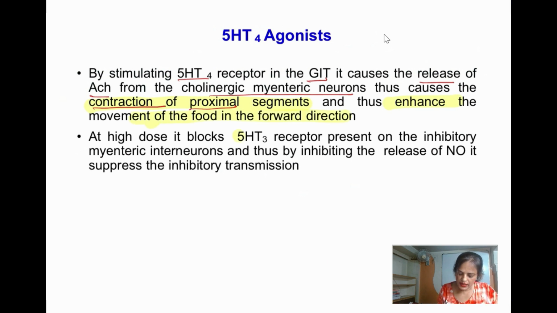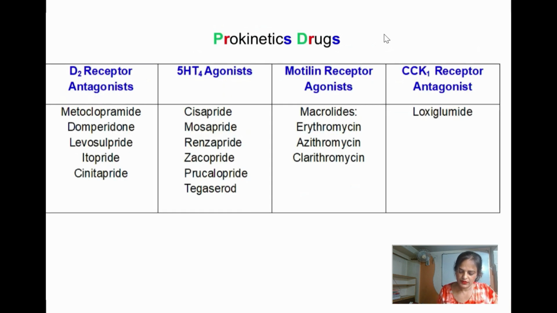At high dose it is going to block the 5-HT3 receptor, which has the inhibitory influence. What is it going to cause? It is going to suppress the inhibitory transmission by inhibiting the release of NO. So these are the 4 groups of drugs.